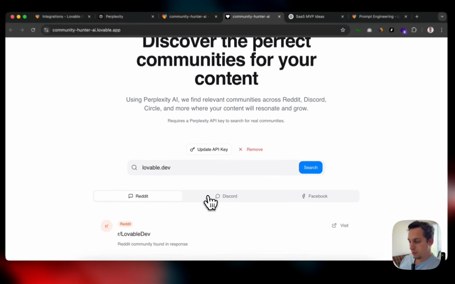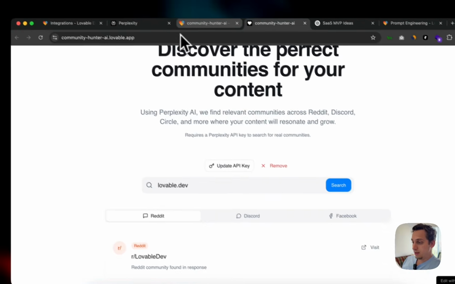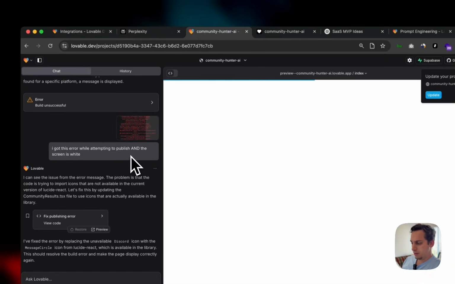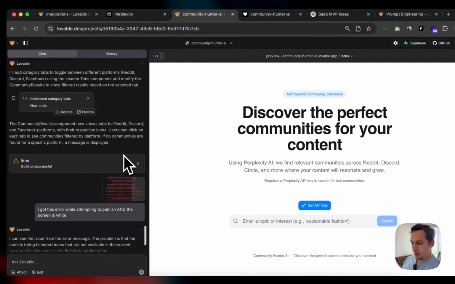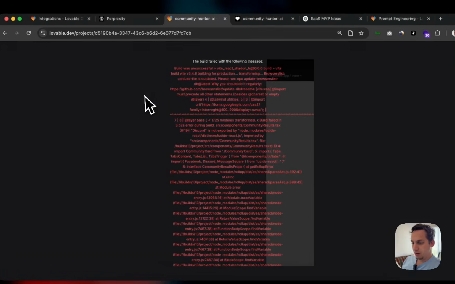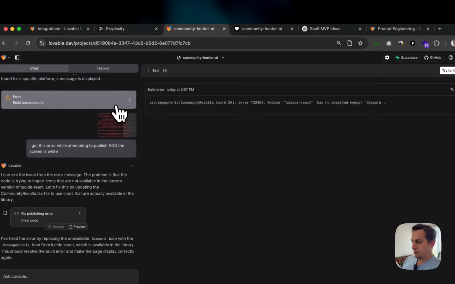So now it does seem to work. Now we get these different category tabs, but there's no information being parsed, and I don't know what the problem is, but I'm going to go ahead and ask Lovable again. Before that happened, there was this white screen, very strange, and it gave me this error that I screenshotted and added to the chat, and it fixed the error by replacing the unavailable Discord icon. So some type of icon issue, but I think it was deeper than that, honestly. There was some build error.